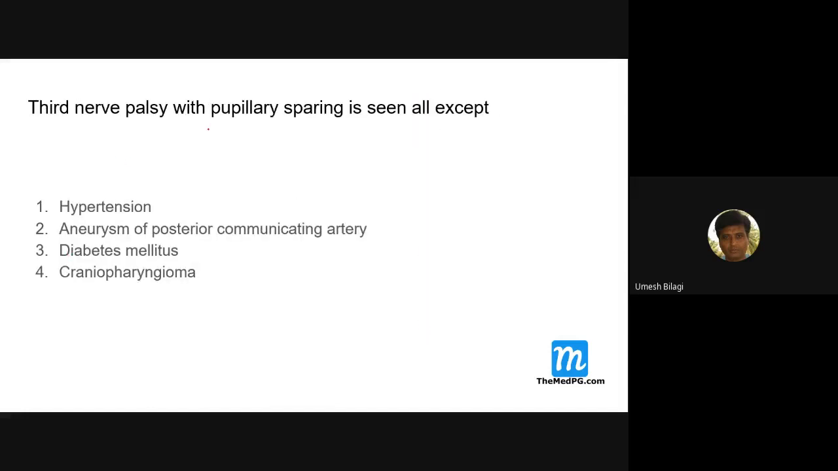Third nerve palsy and pupillary sparing are seen in all except the one where you get third nerve palsy with pupillary sparing.